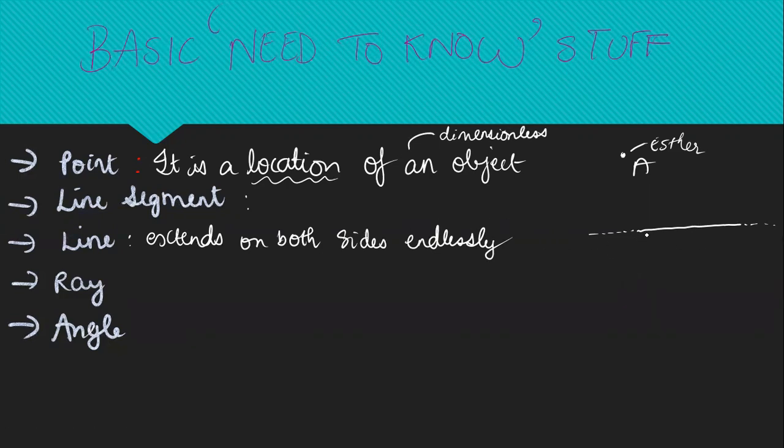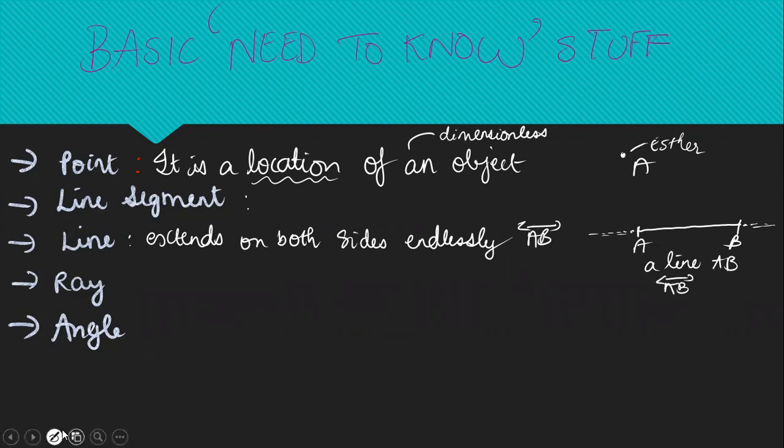Let's say I need to name this point A, point B, and the line can extend from point A endlessly, from point B also endlessly. Instead of writing a line AB, I can write AB and put this symbol on top.